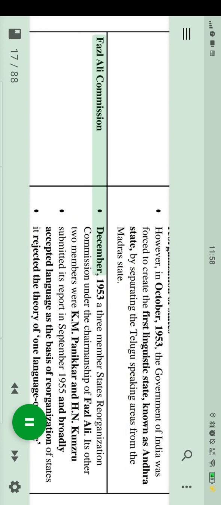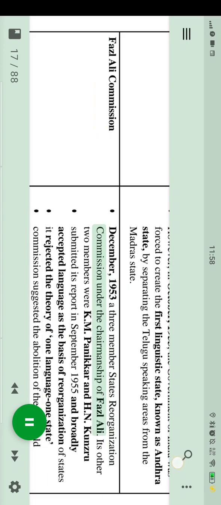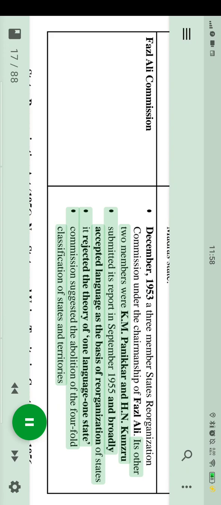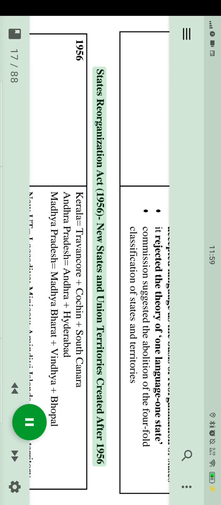Fazal Ali Commission. In December 1953, a 3-member States Reorganization Commission was set up under the chairmanship of Fazal Ali. Its other 2 members were K.M. Panikkar and H.N. Kunzru. It submitted its report in September 1955 and broadly accepted language as the basis of reorganization of states. It rejected the theory of one language, one state. The commission suggested the abolition of the 4-fold classification of states and territories. States Reorganization Act.